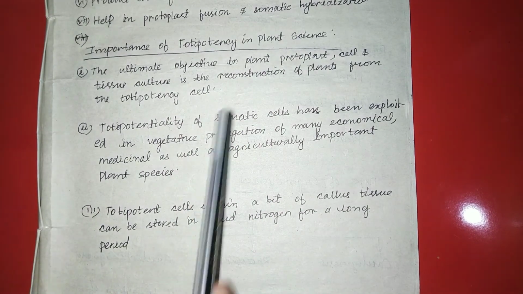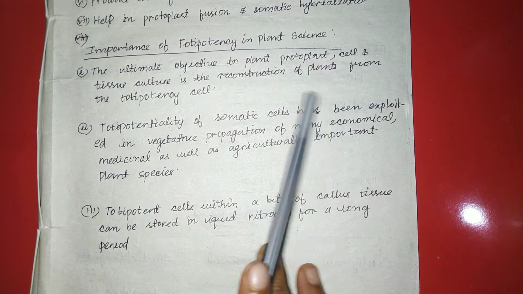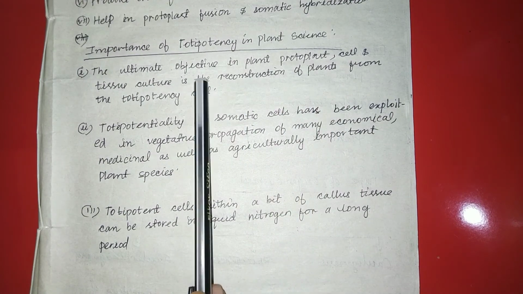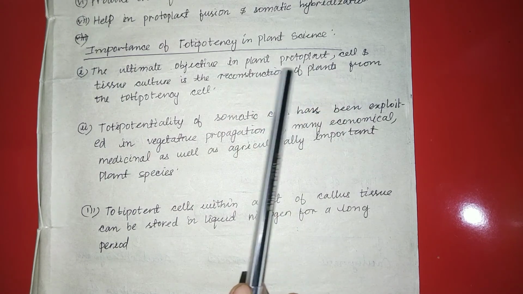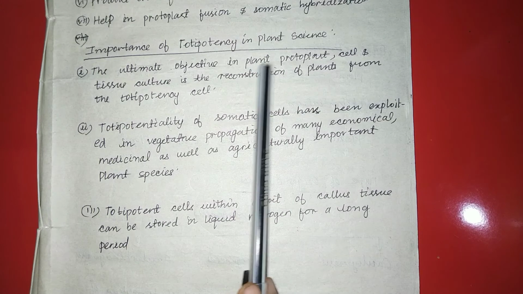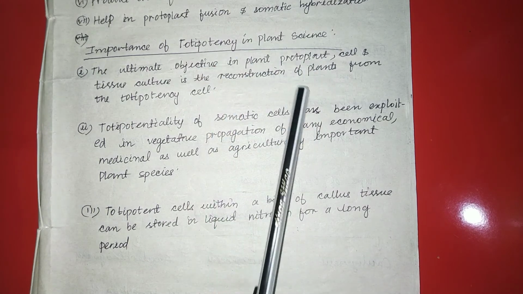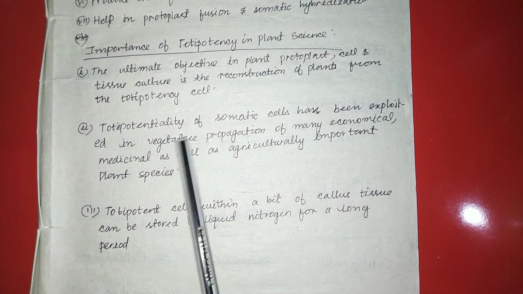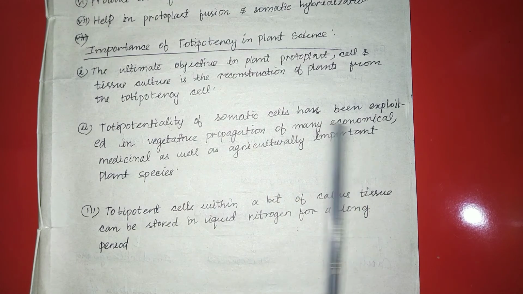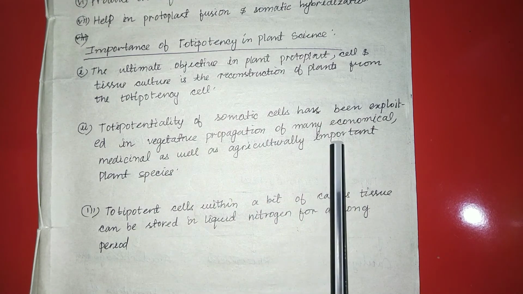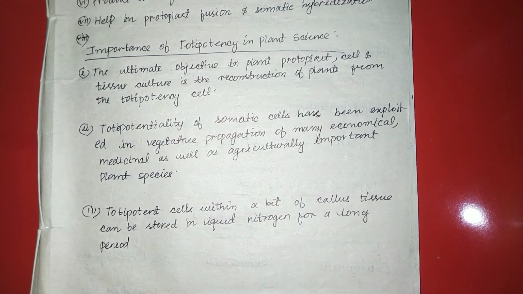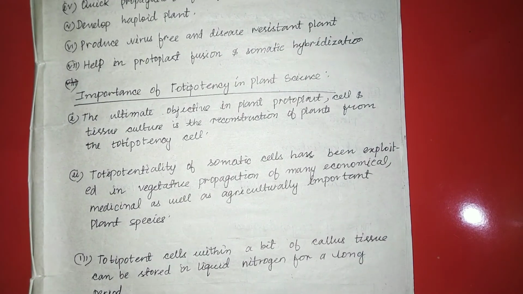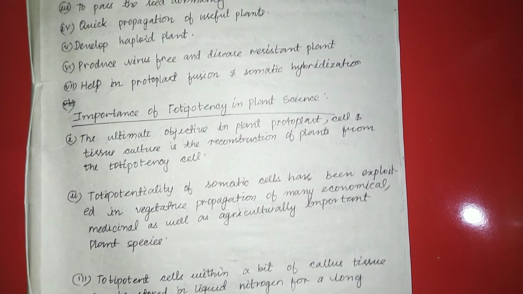It first helps in the reconstruction of plants, that is, in plant protoplast, cell and tissue culture. Totipotency also helps in agriculture and economically, and it helps in many plant species. So this is all about the importance and applications of totipotency in plants.